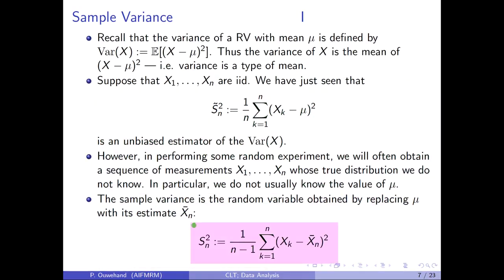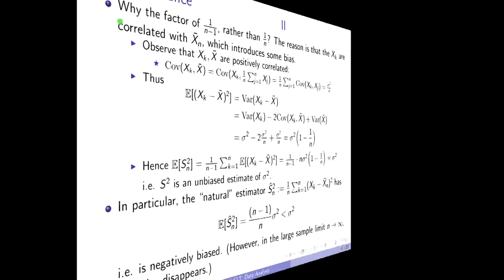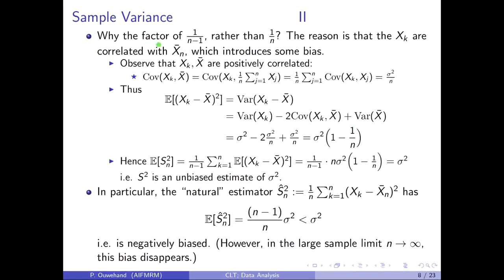So the sample variance is defined as follows. We've replaced here the true mean by the sample mean. We've also replaced the 1 over n by 1 over n minus 1. Why the factor of 1 over n minus 1 rather than 1 over n?